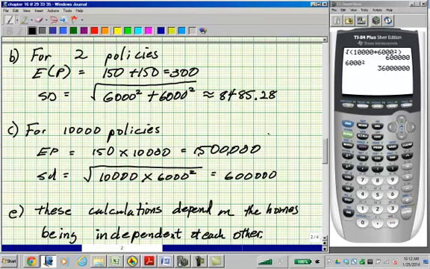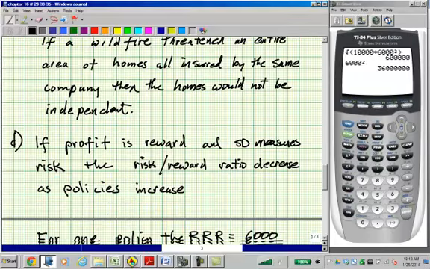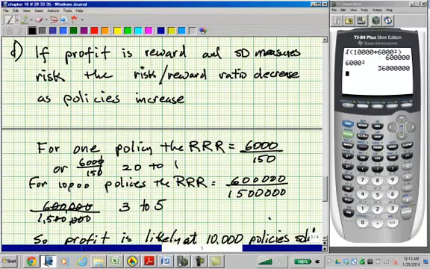Now, what is it for 10,000 policies? Well, the expected profit is 150 times 10,000, which is, let's make sure I got this right here. 15 followed by 1, 2, 3, 4, 5 zeros. Okay, so that's $1,500,000. Now the standard deviation is the square root of 10,000 times 6,000 squared, or 600,000. Okay, now let's go to D. I did E and then I should have done D.